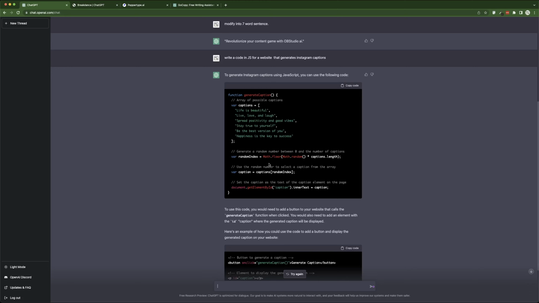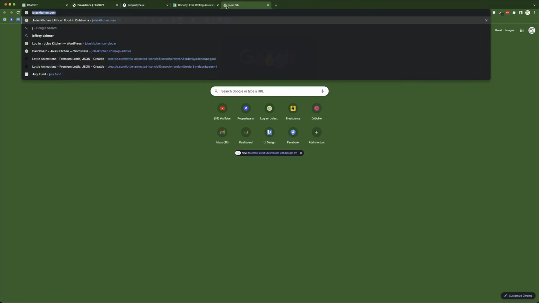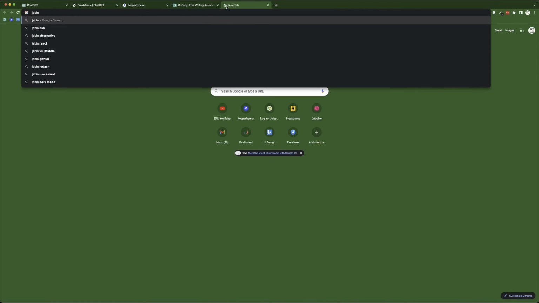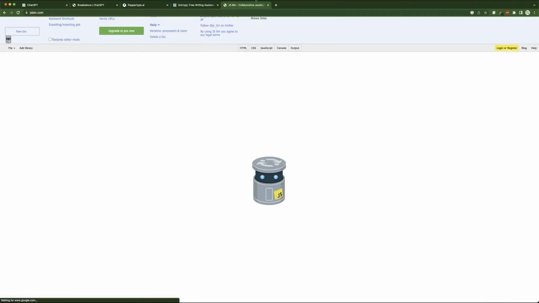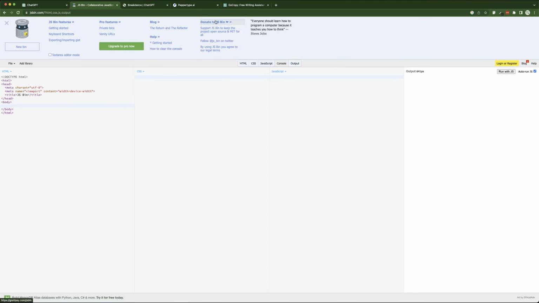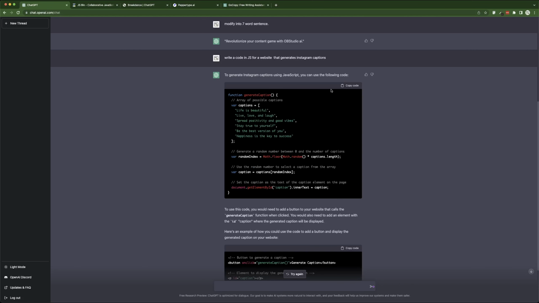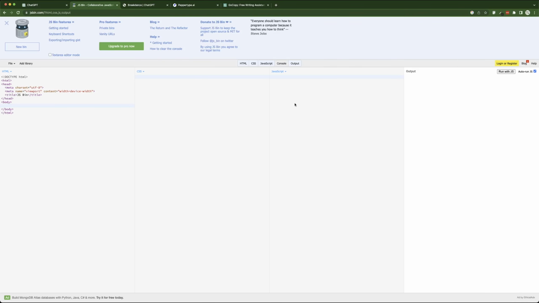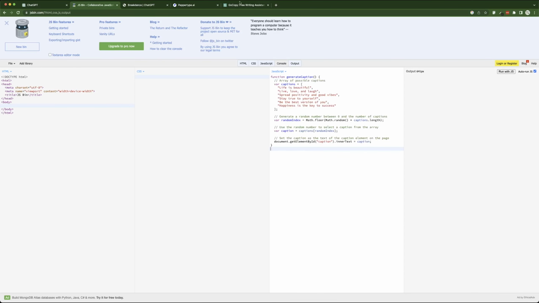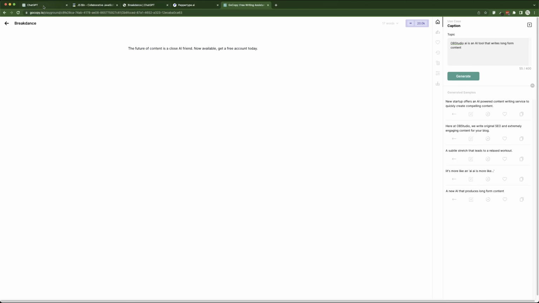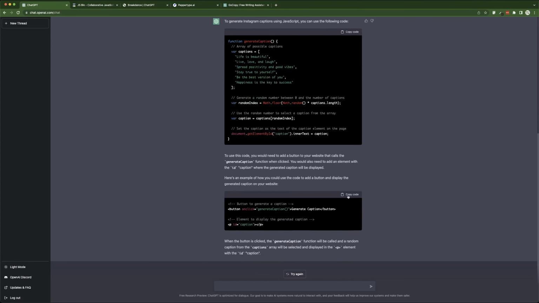But what I want to say over here is, I'm going to go to JS Bin. I'm going to open this. If you have code, you can use it to create your own website. I'm going to copy this, put it over here in the JavaScript panel, and then go back and also copy that. Here is an example of the on click.